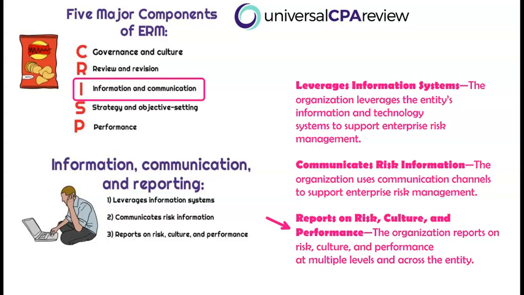And finally, we have reports on risk, culture, and performance. The organization reports on risk, culture, and performance at multiple levels of the entire entity. At the end of the day, we want to know how we perform when it comes to managing risk. So we're going to be looking at this at the entity-wide level as well as various segments of the company, and that can include various business units and major reporting areas. At the end of the day, we're breaking out our overall reports on risk to both of these levels.